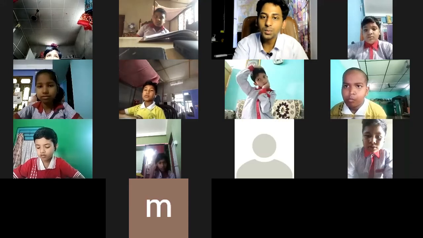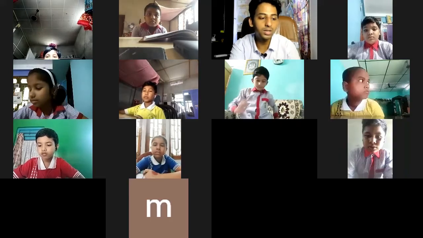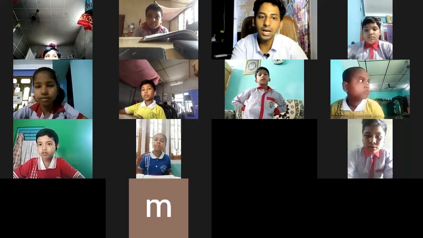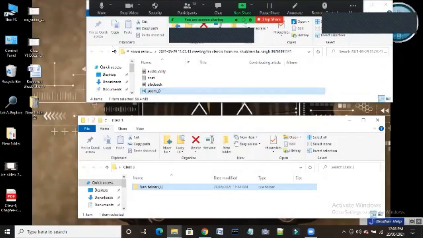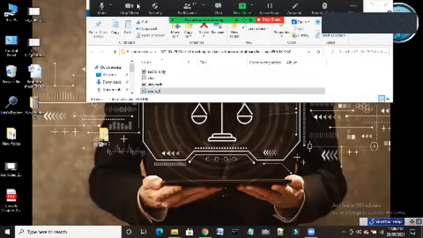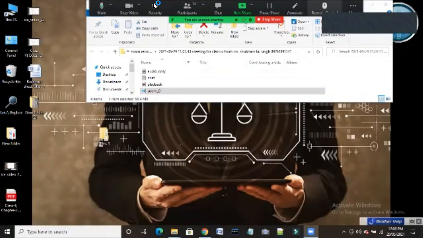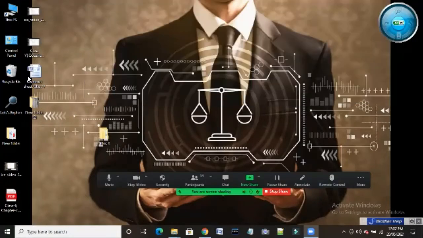Now the computer has Windows, and you are looking at my screen. You can see there are various windows.